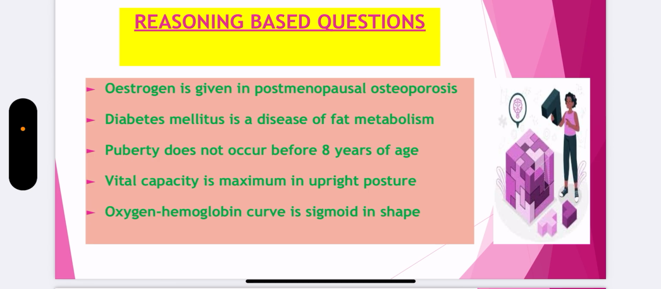Diabetes mellitus, why it is a disease of fat metabolism. Why estrogen is given in the postmenopausal osteoporosis. Oxygen hemoglobin curve is sigmoid in shape. Vital capacity is maximum in upright posture, etc.